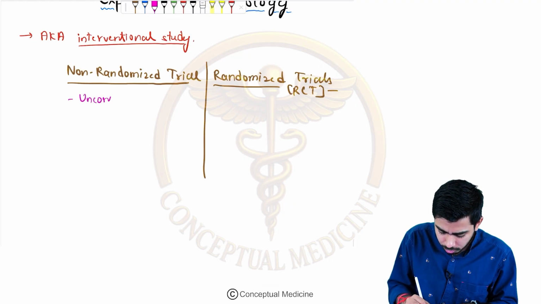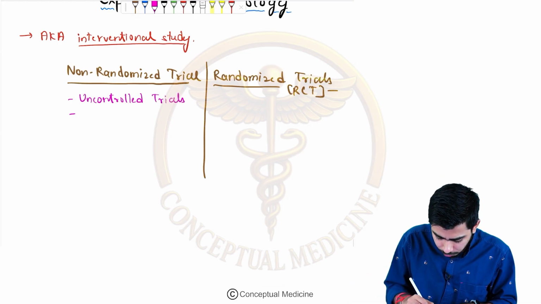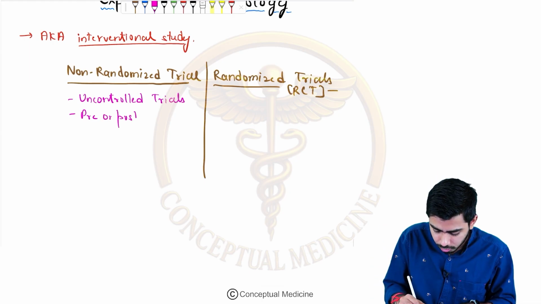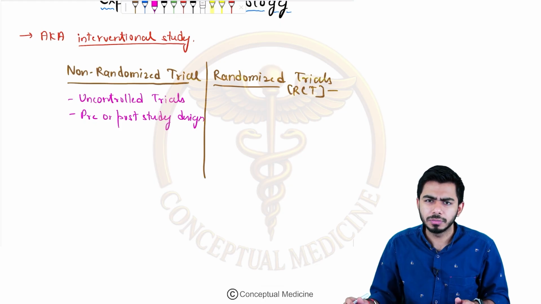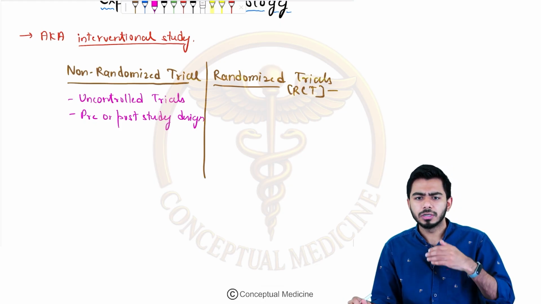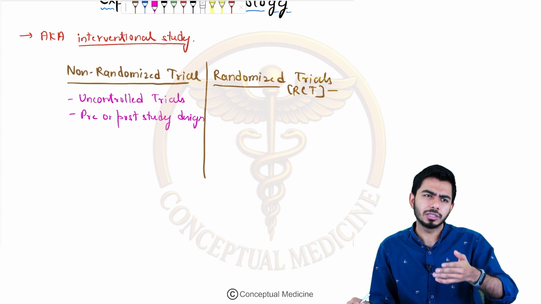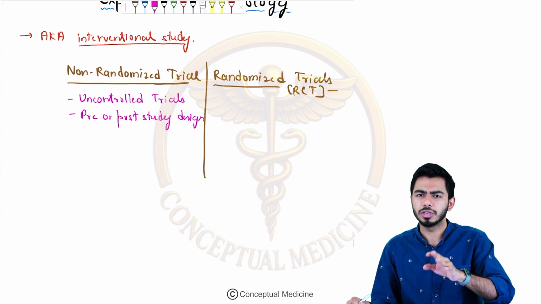Coming to the non-randomized trials, we have three important ones. One is the uncontrolled trial, where we do not have control. Second is the pre or post study design. For example, you are having a test now, and some students score good, some poor, some average.